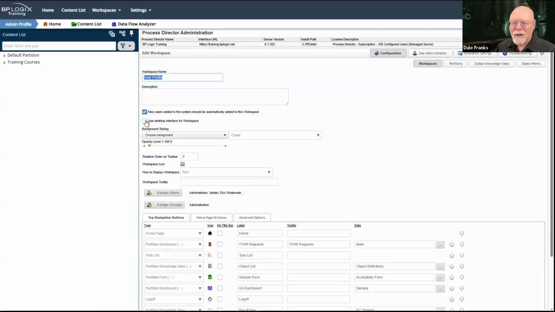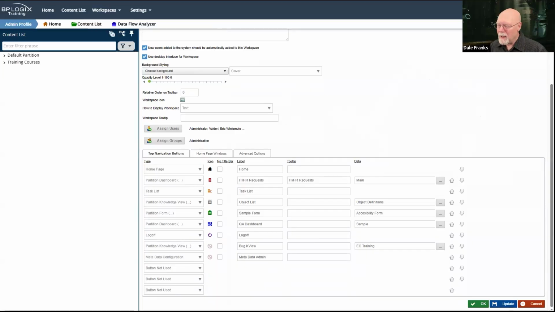So if I set this desktop interface as the workspace, and we just looked at it, it had those three panes, one of which was empty. Those panes are called portlets, by the way. I'm probably going to be using that term a lot, so we should probably define it right now. I'm going to go ahead and use the interface desktop for the workspace. And I'm going to hit OK.